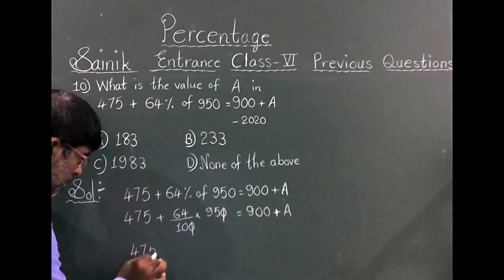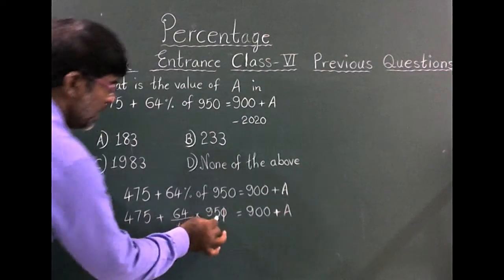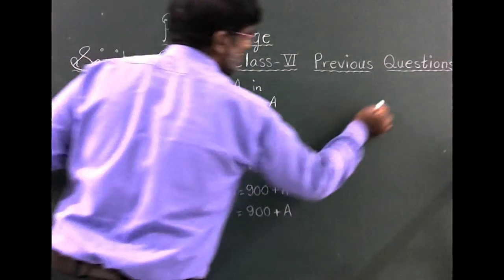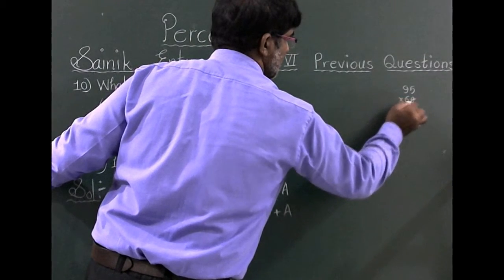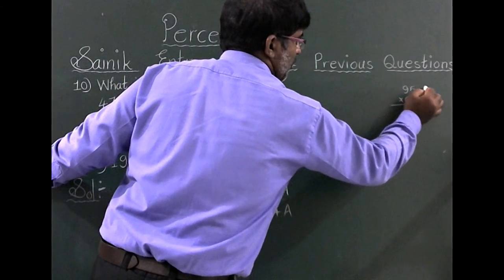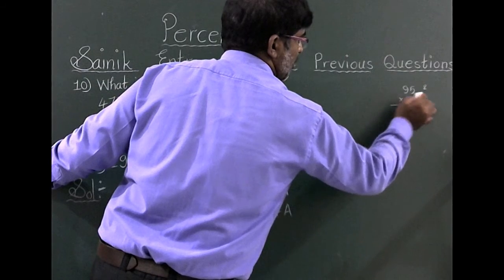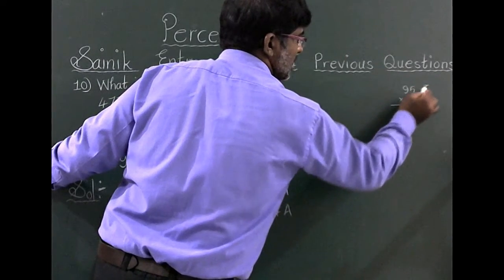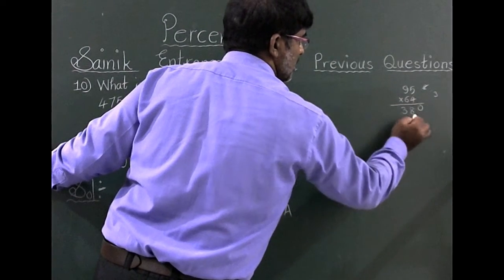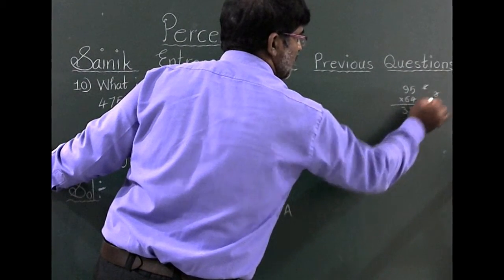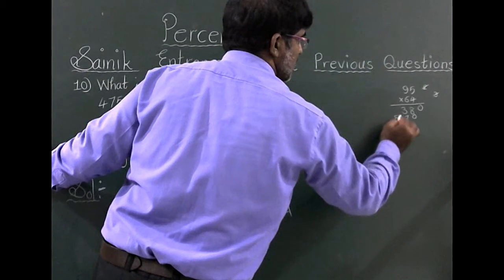Numerator 10, denominator 10, both get cancelled. 475 plus 95 into 64. 4 5s are 20. 4 9s are 36, 36 plus 2, 38. 6 5s are 30. 6 9s are 54 plus 3, 57.